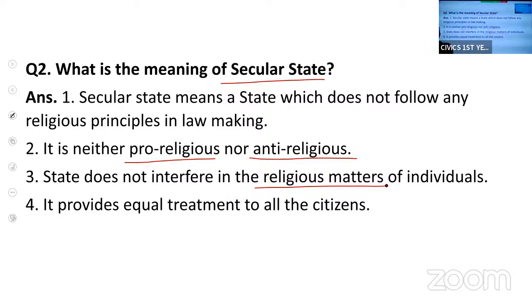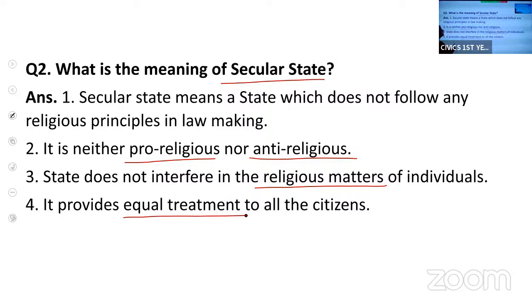I follow a particular religion. If I believe in another religion, it is my choice. I can follow that religion. The state will not interfere in religious matters. And irrespective of religion, the state will provide equal treatment to all citizens. The state, that is the government, will not discriminate against people on the basis of their religion.